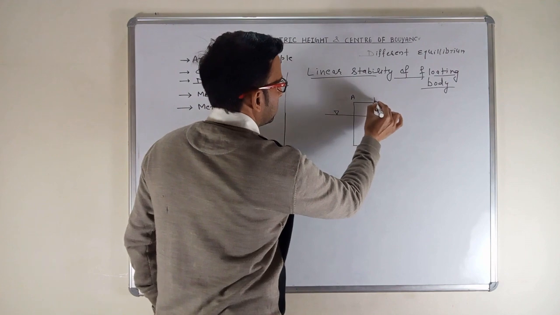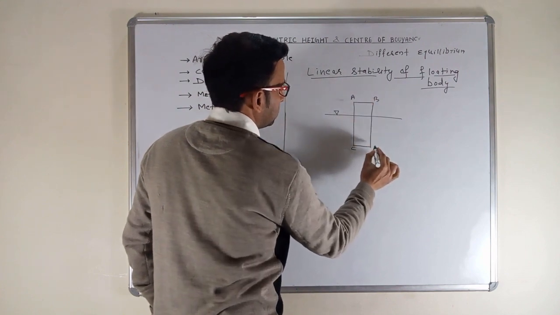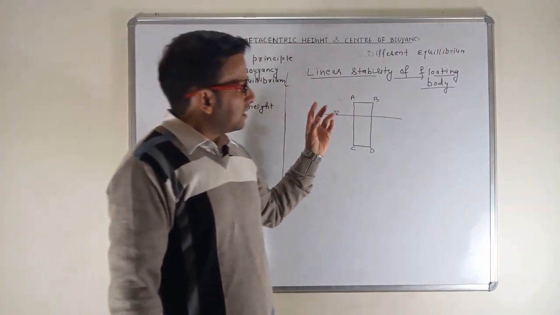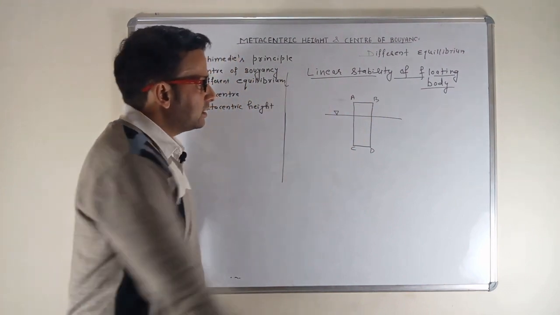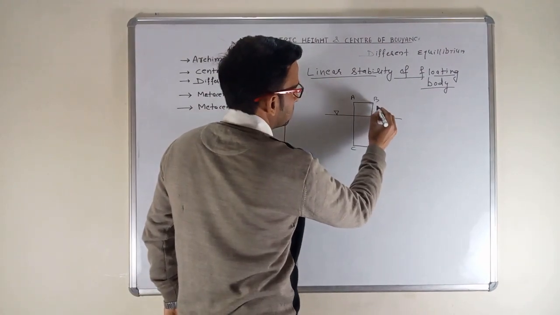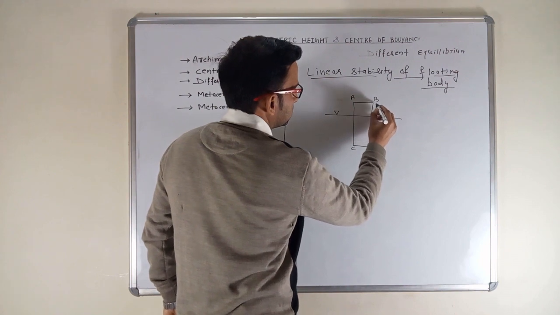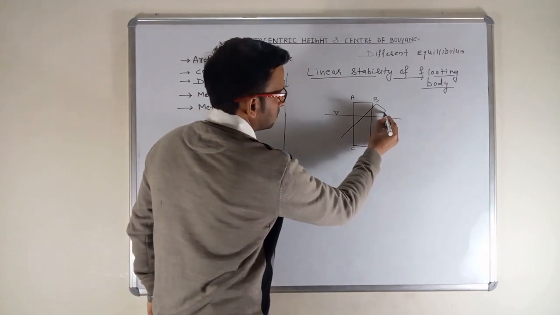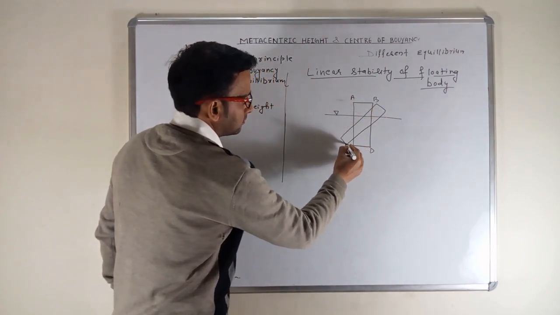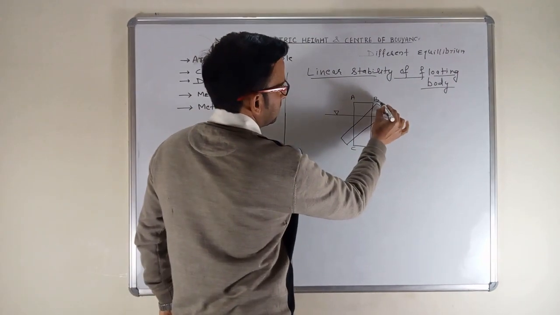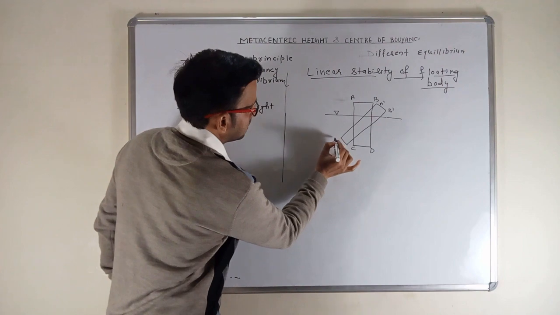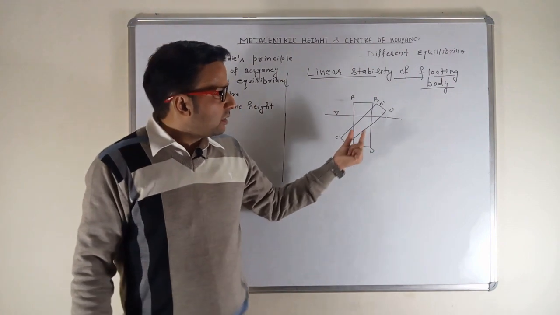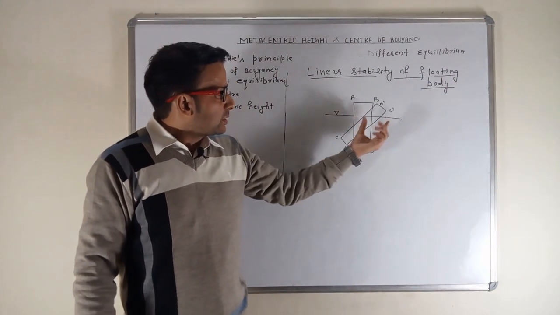Again same body, A, B, C and D. If I give a little rotational displacement to the body, it will take this shape, that is A dash, B dash, C dash and D dash. So I gave a little rotational displacement to this body.